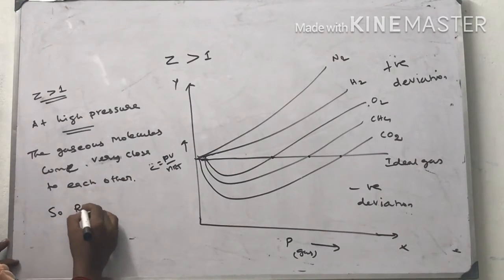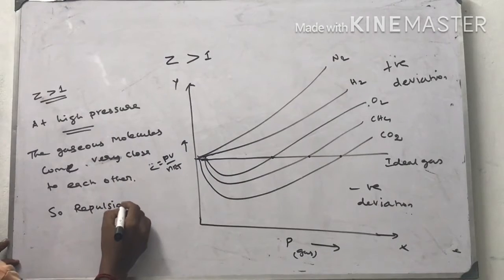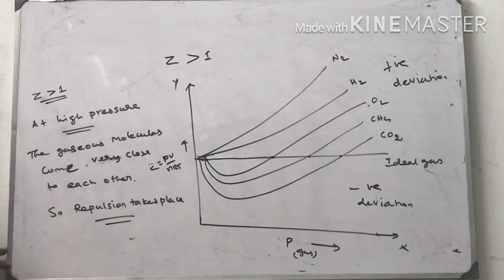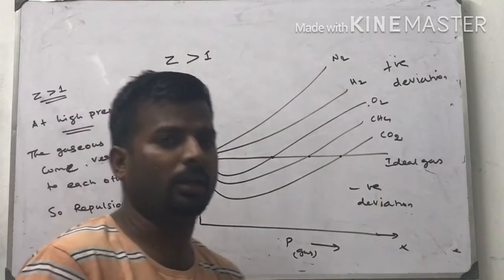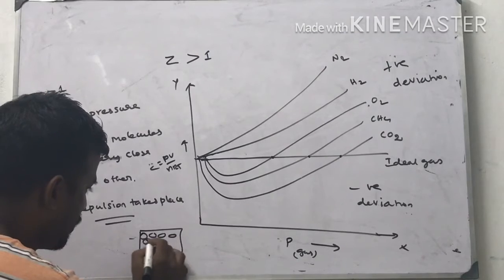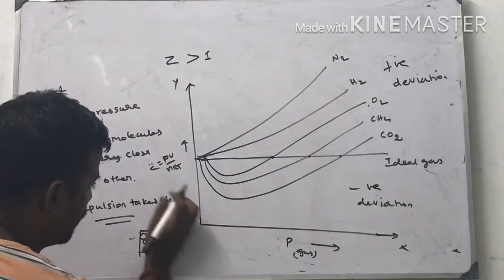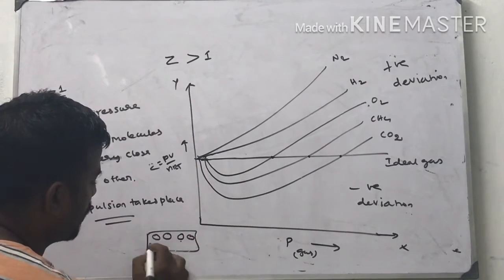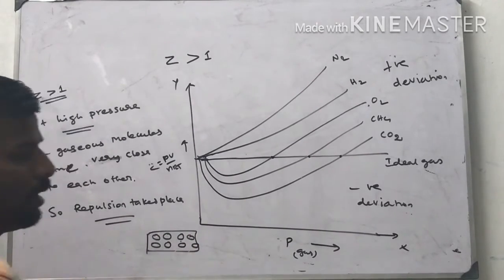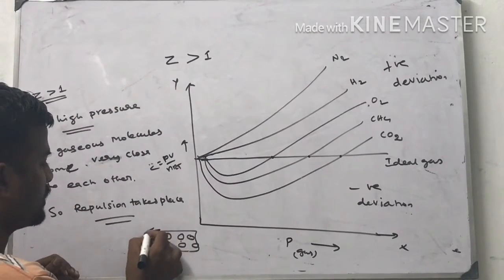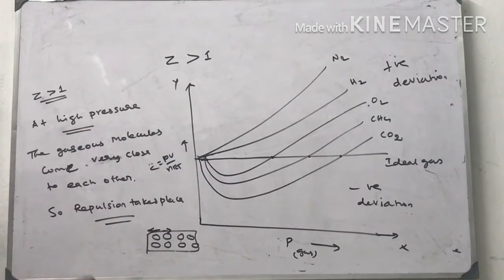So repulsion takes place. If I compress gas molecules at very high pressure, the nucleus of one gaseous atom and the nucleus of another gaseous atom start to repel each other. That is the condition for Z greater than 1.